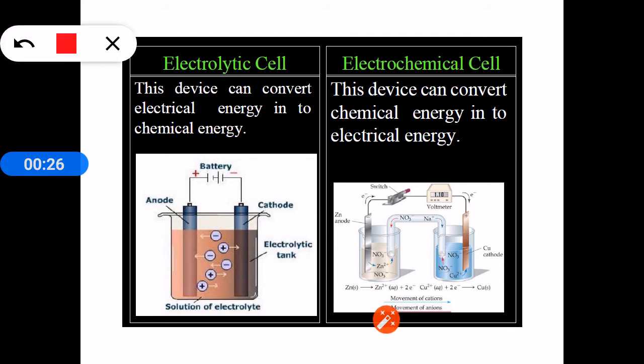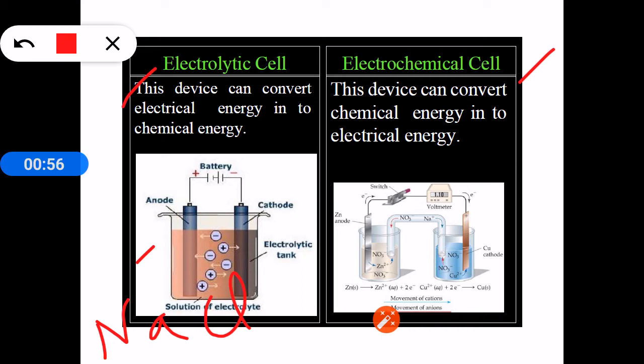One is the electrolytic cell, which involves the conversion of electrical energy into chemical energy. The other is the electrochemical cell, which involves the conversion of chemical energy into electrical energy. We know the preparation of sodium metal and chlorine gas; these are examples of conversion of electrical energy to chemical energy. This is an electrolytic cell. In this, an electrolyte is taken. Let us take the example of preparation of sodium.